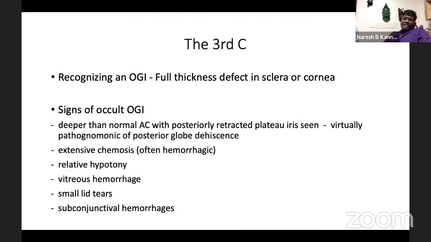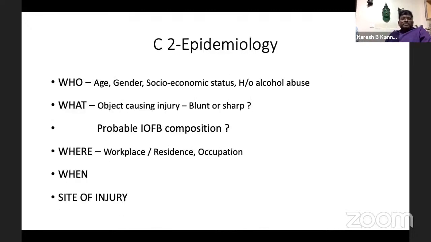So just look for the AC depth. Normal AC depth with the retracted plateau iris is important. There will be a relative hypotony, extensive chemosis. There can be vitreous hemorrhage and small lid tears also, and subconjunctival hemorrhage.